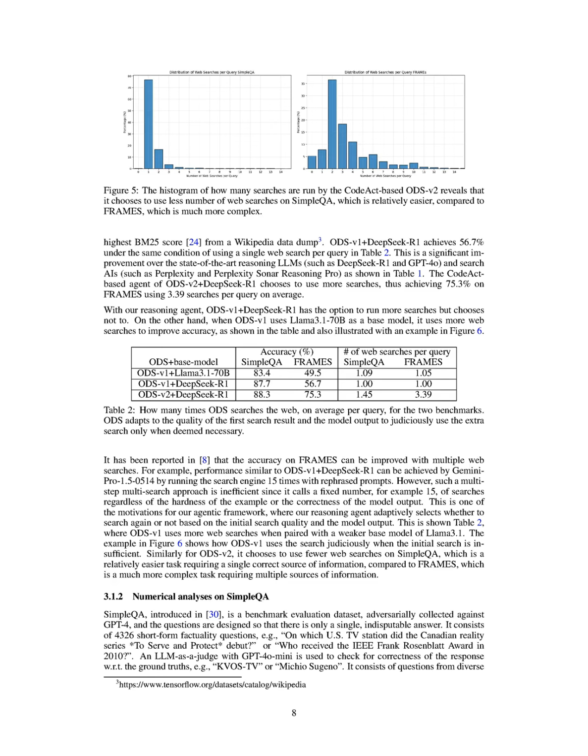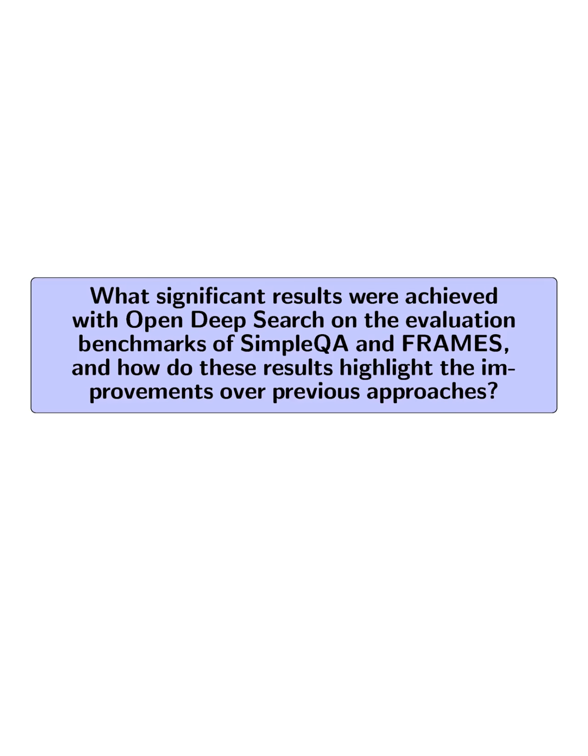Specifically, ODS v1 plus DeepSeek R1 achieved 56.7% on FRAMES, surpassing competitors, and ODS v1 and ODS v2 achieved 87.7% and 88.3% on SimpleQA, respectively. The results demonstrate significant improvements over existing models, highlighting the effectiveness of the Open Search Tool and the Open Reasoning Agent framework in enhancing search AI performance. What significant results were achieved with Open Deep Search on the evaluation benchmarks of SimpleQA and FRAMES, and how do these results highlight the improvements over previous approaches?